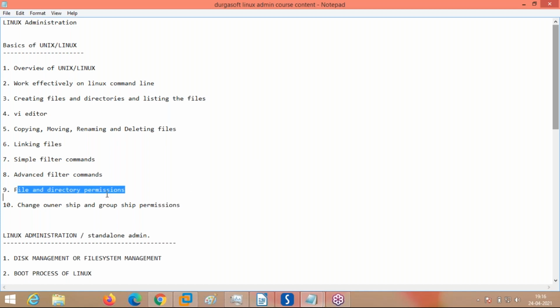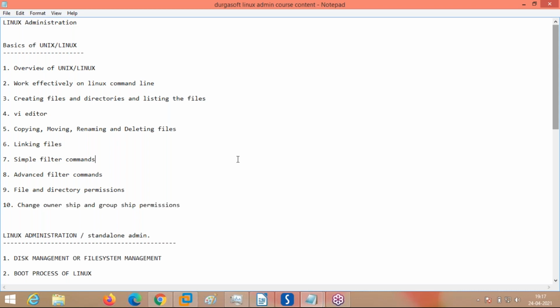After that, you see filters, and later we come to how to create users and groups. Any server which supports multiple users needs logins created for each of the users, meaning you have to create a user for them to log in. So how do I create these things? Later, after user and group creation and other commands, we come to how to change file and directory permissions. File permission management in Linux, how the file permissions are managed. Apart from that, changing the group ownership and ownership of a file, these things we will see.